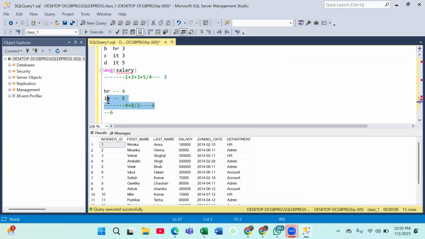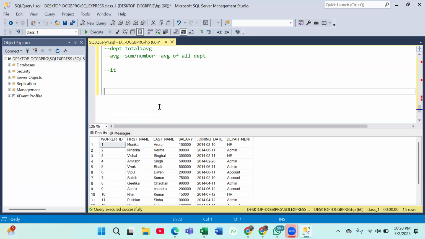So we need to divide it by 2 because we only have 2 types of department. Why should I divide by 4? What we will do first is find out total salary department wise, and then find out the average of it, because my number of records will be unique now. Are you able to get that? Let me show you what I am talking about.